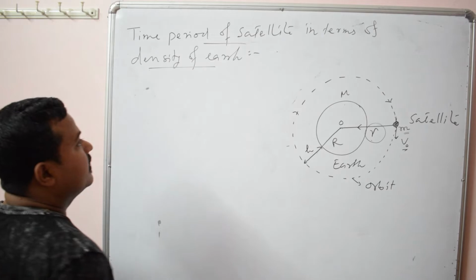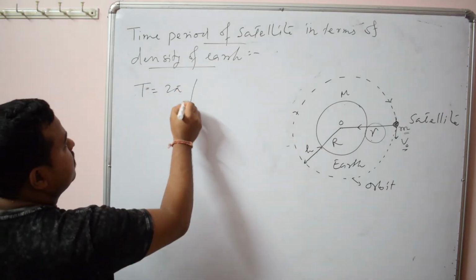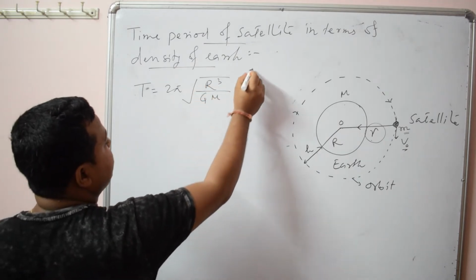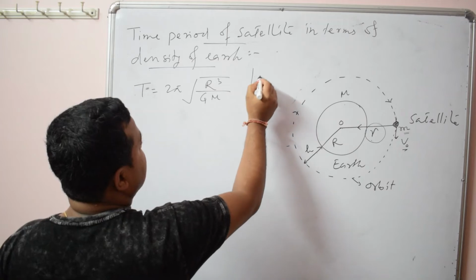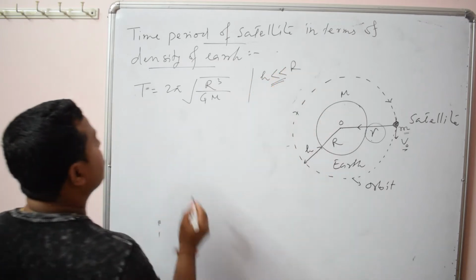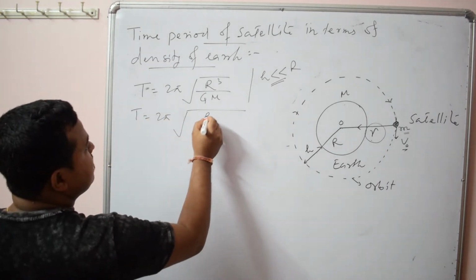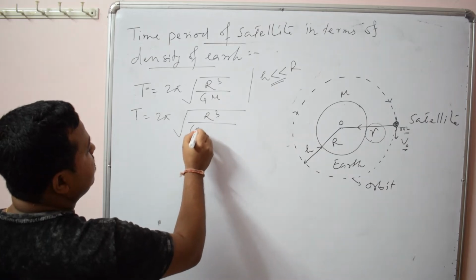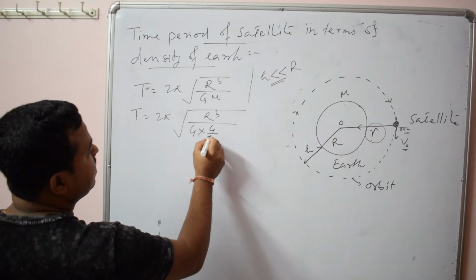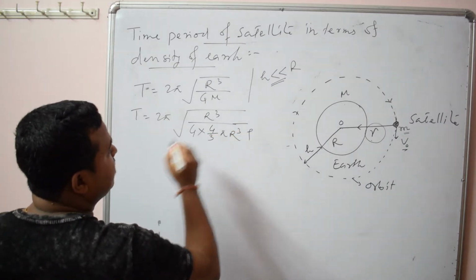Density of earth. Again we are using the same formula, T is equal to 2 pi root over r cube by GM. Here we are using the same condition when h is very much less than R. Now, in order to introduce density, what do we do? You can replace mass with volume and density. Earth is a spherical body, so volume is 4 by 3 pi r cube, into density.